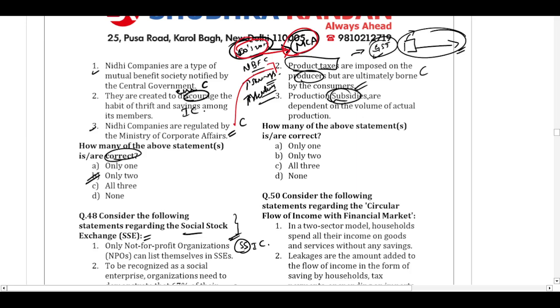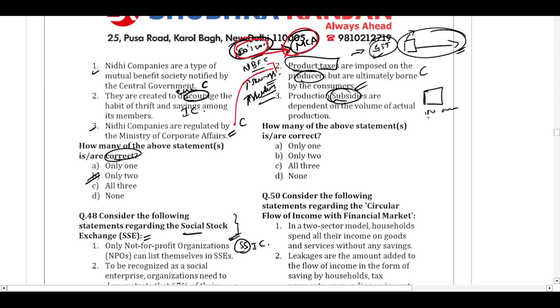Production subsidies are dependent on the volume of actual production. So here the statement is saying that when the government is giving subsidy to a manufacturing firm, they are saying that it will be dependent on the volume of actual production. Not necessarily. The government can give a grant to a particular manufacturing entity whether they produce 100 units